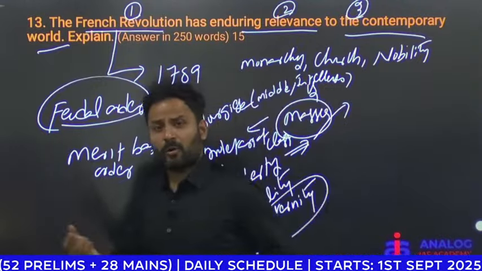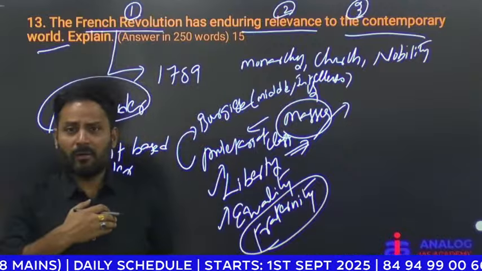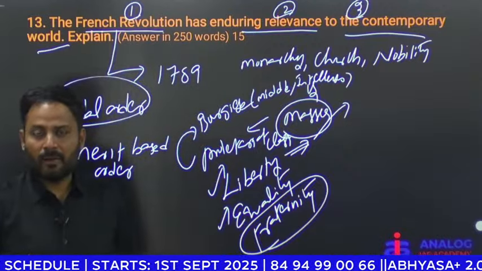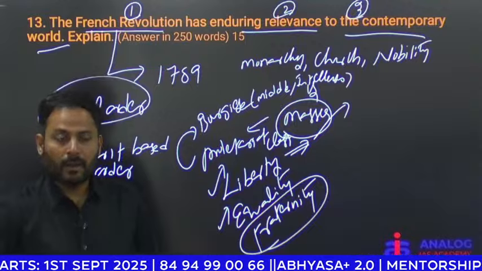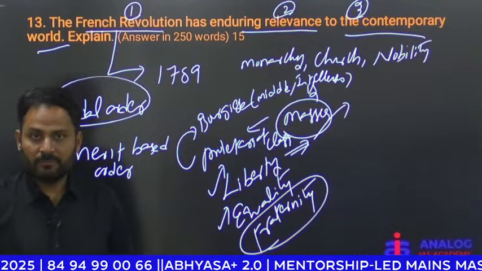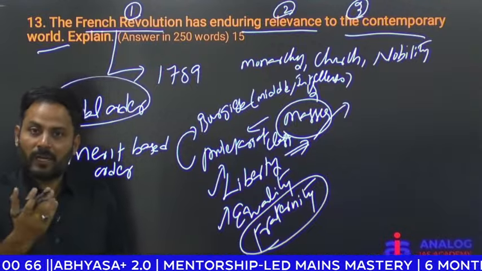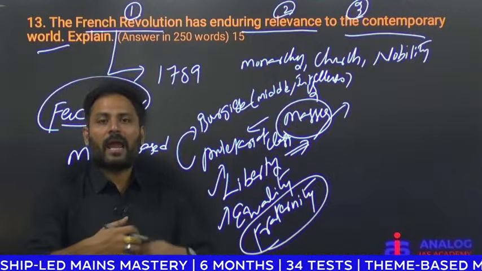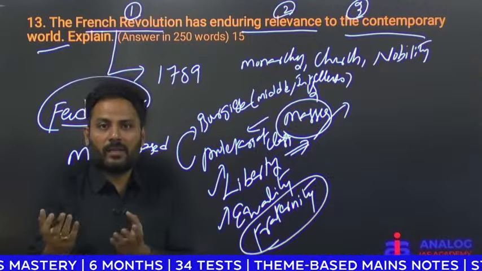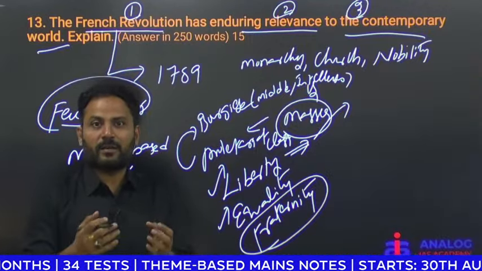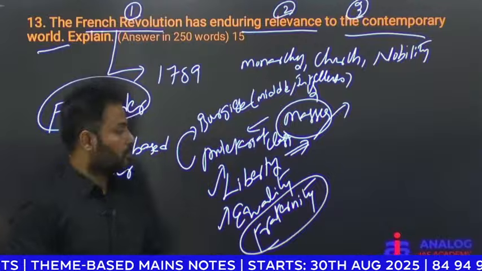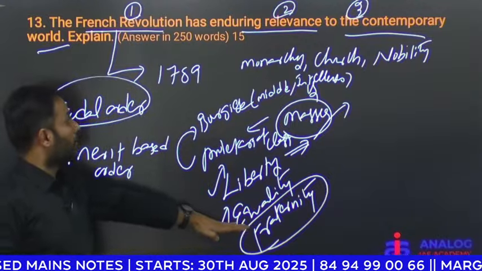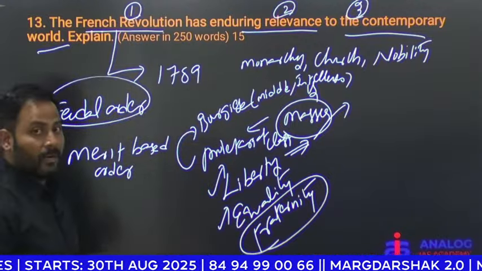You know, across the world we are facing various challenges like terrorism, climate change, disasters. So the world has to overcome all these challenges by having fraternity. So already they said about free trade, that free trade must give its fruits to all. So these are the ideals that are very much relevant to the contemporary world.